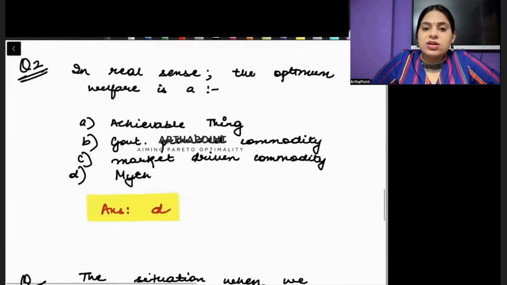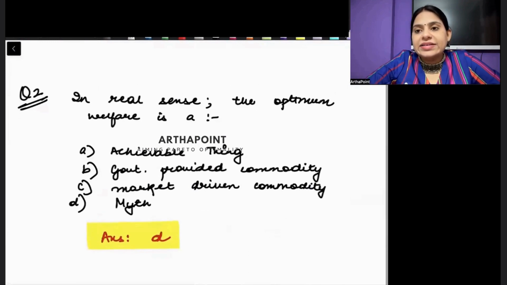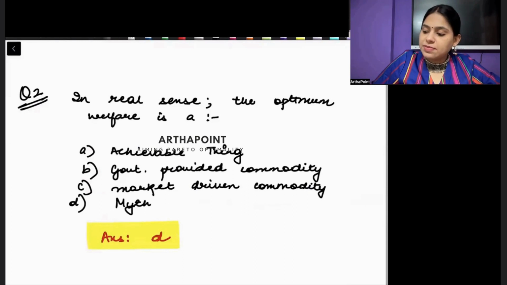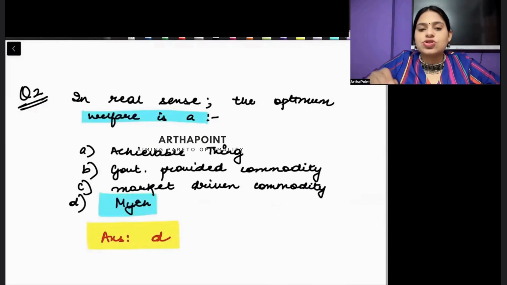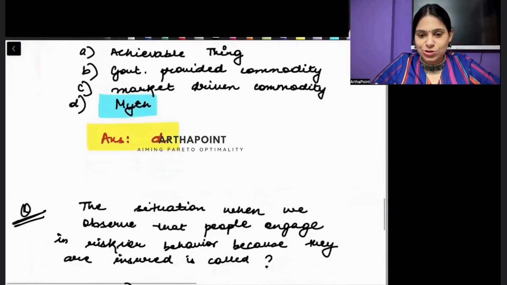Okay. Now let's go to the next question. And this talks about, in real sense, the optimum welfare, a very simple statement. Actual में optimum welfare achieve करना impossible है, right? So in the real sense, optimum welfare is actually a myth. So the correct answer to this question is D. Okay, but a homework question.